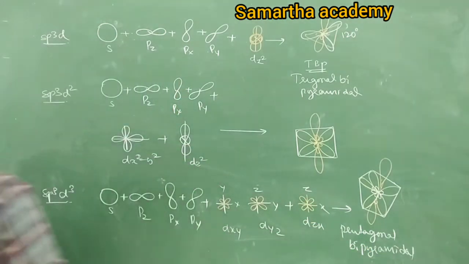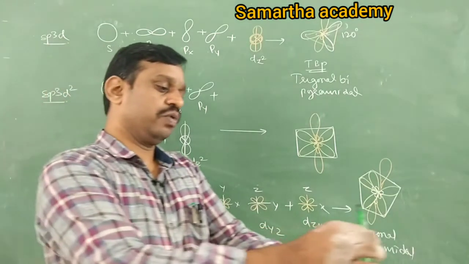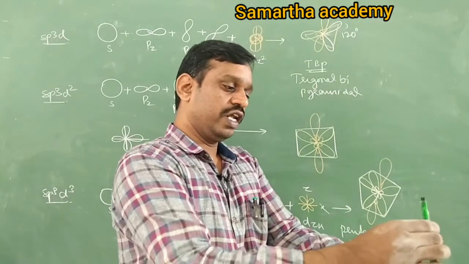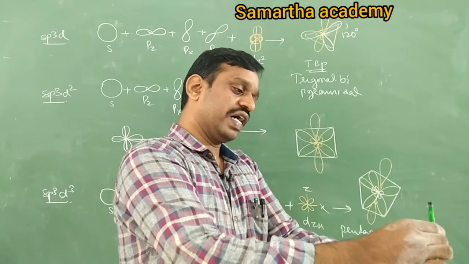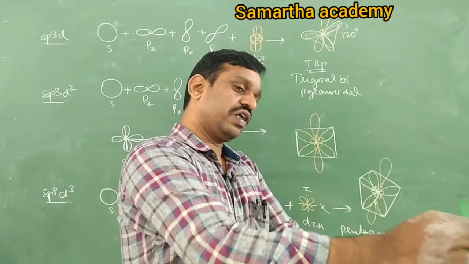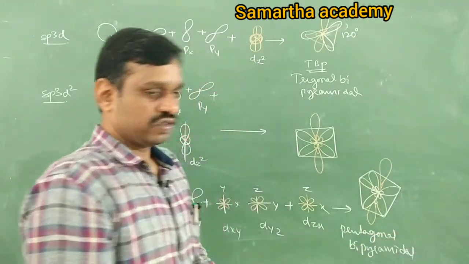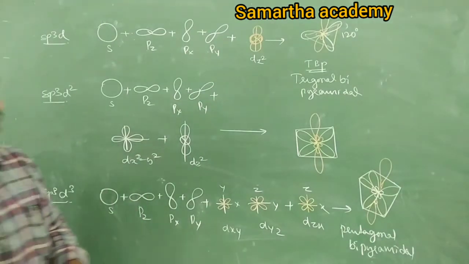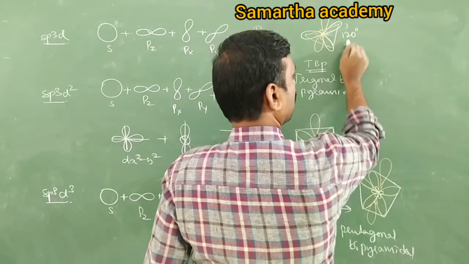And bipyramidal means one is above and one is below. What is the angle between this above one and the triangle? 90 degrees. So there are 2 bond angles, 90 and 120.